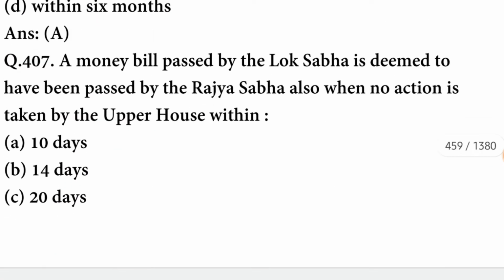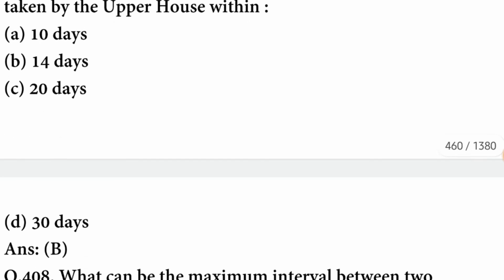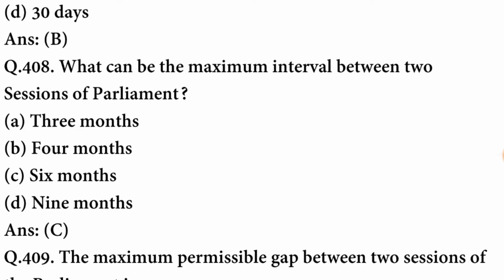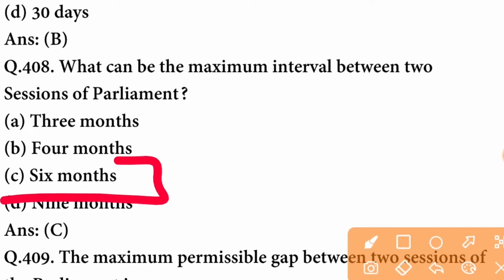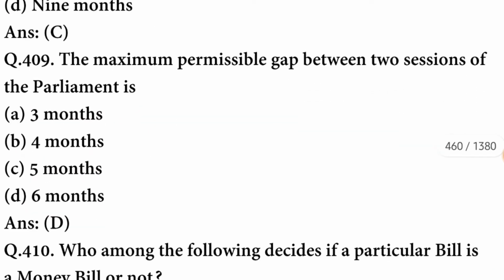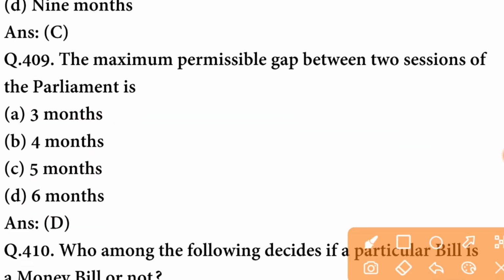A money bill passed by Lok Sabha is deemed to have been passed by the Rajya Sabha also when no action is taken by the upper house within 14 days. B option is correct. What can be the maximum interval between 2 sessions of parliament? There can be 6 months of interval.